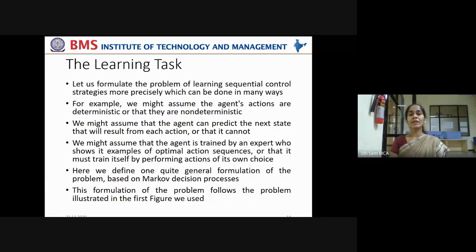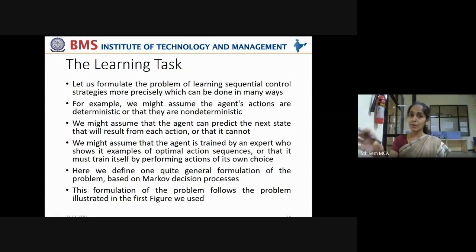Now, what is the learning task exactly here? Let us formulate the problem of learning sequential control strategies more precisely, which can be done in many ways. For example, we might assume the agent's actions are deterministic or that they are non-deterministic. What is deterministic? If the agent takes some action, and the outcome is predictable with 100% confidence, it is called a deterministic action.